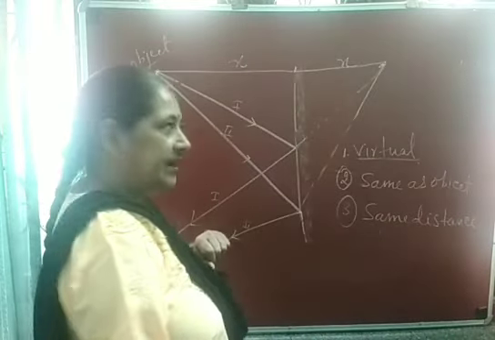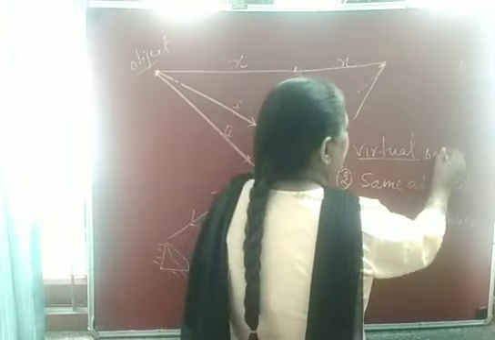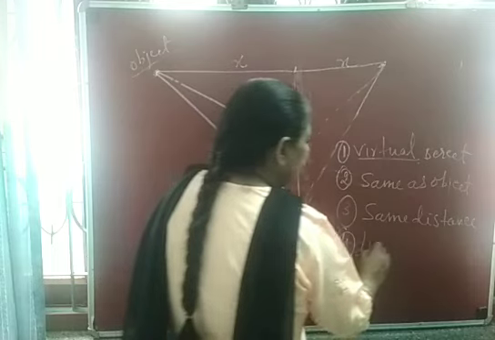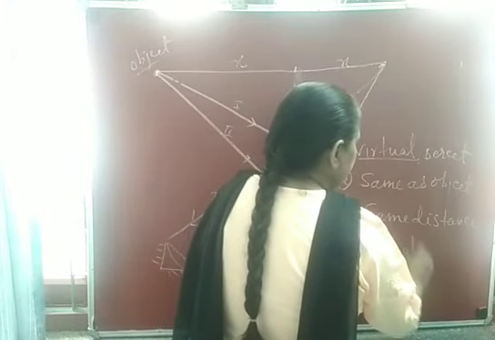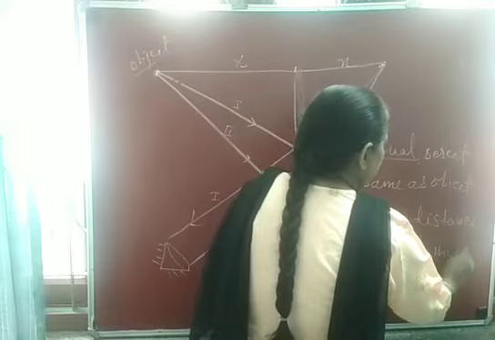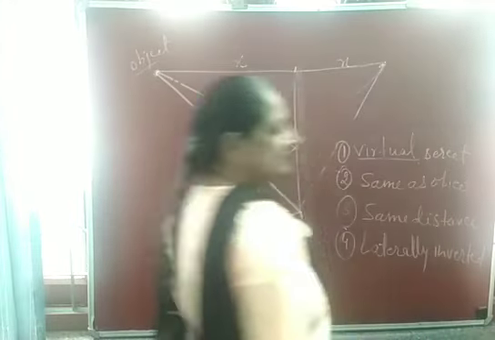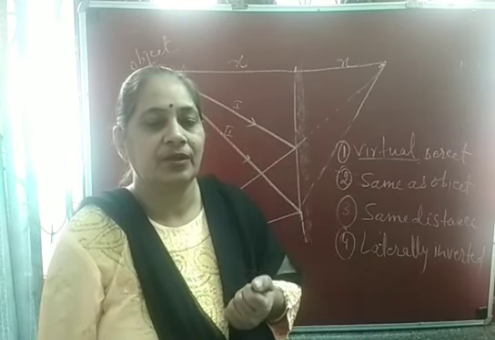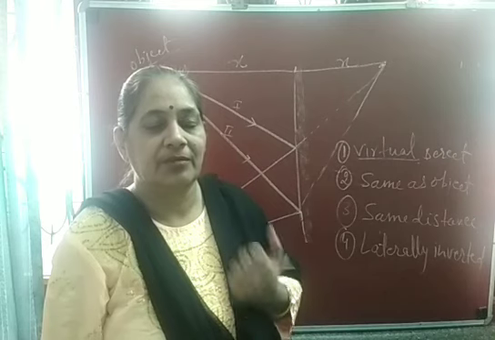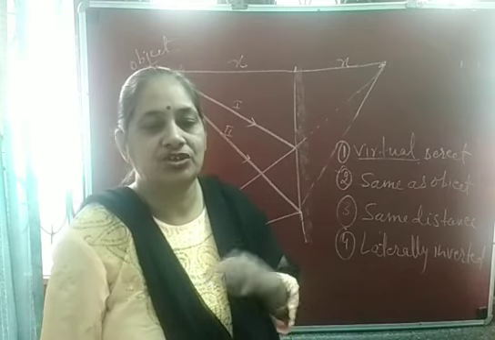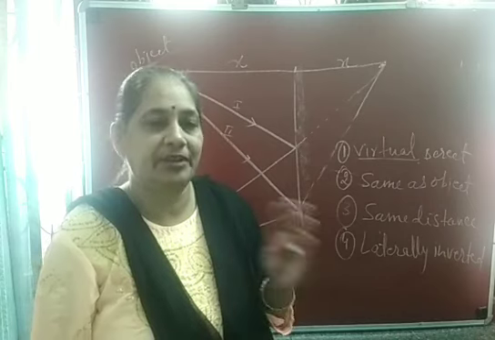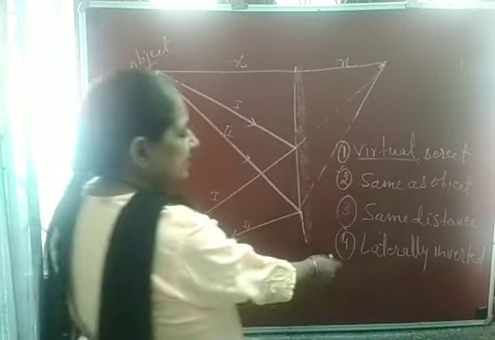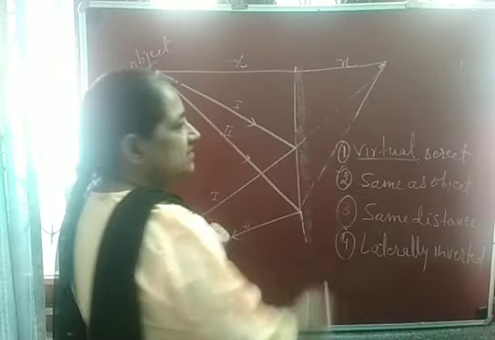A virtual image is always erect. So a virtual and erect image is formed, and it is laterally inverted. You must have seen in the mirror, if you raise your left hand, the image will raise the right hand. So this is called lateral inversion. Left side appears to be right, right side appears to be left. So the image formed by a plane mirror is laterally inverted.